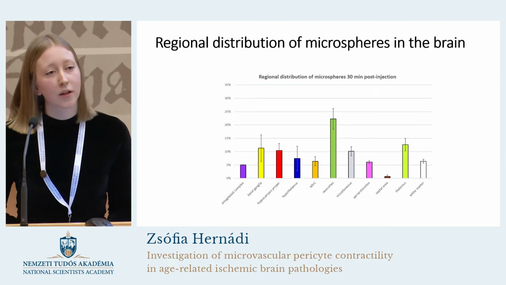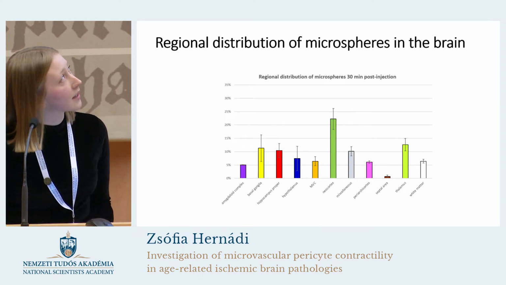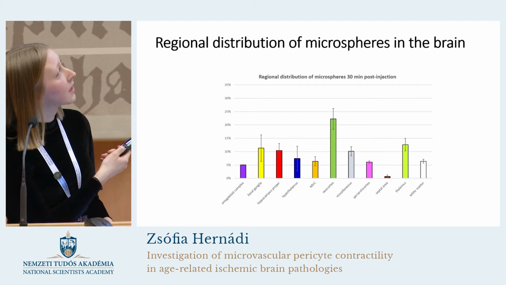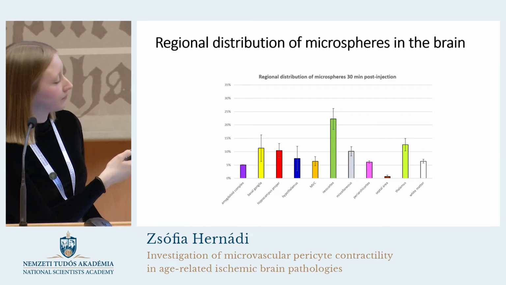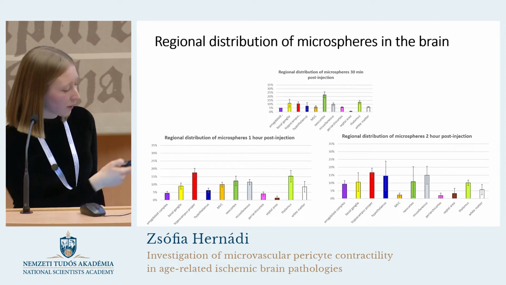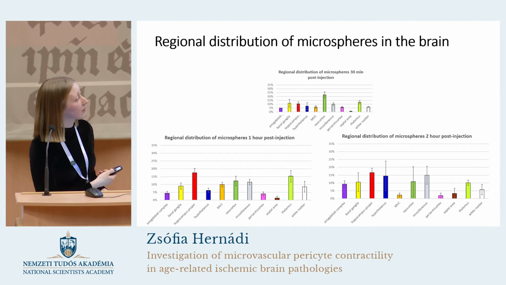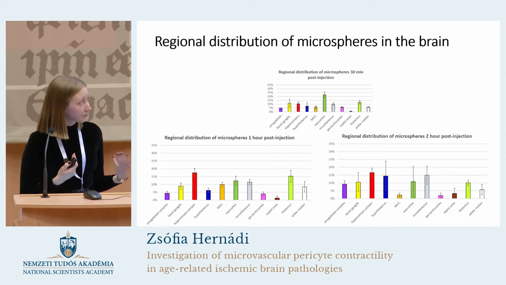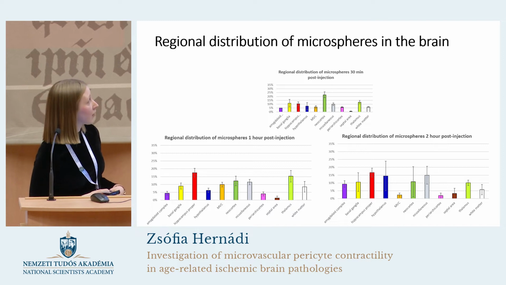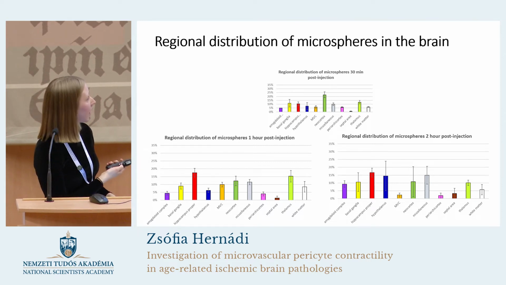By analyzing the regional distribution of microspheres, we found that at the earliest examined time point, 30 minutes, the occlusions mostly occurred in the neocortex. We saw a quite heterogeneous distribution of microspheres in the longer time period groups, but we found an increase in the number of large microbeads, mostly in the hippocampus.